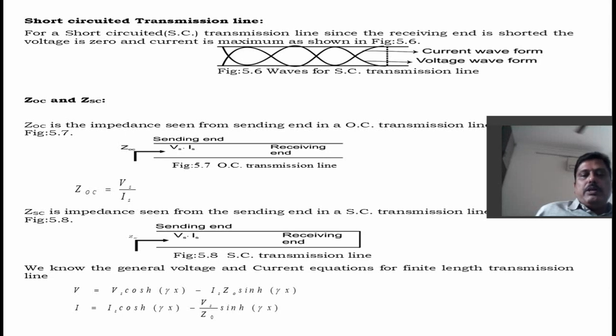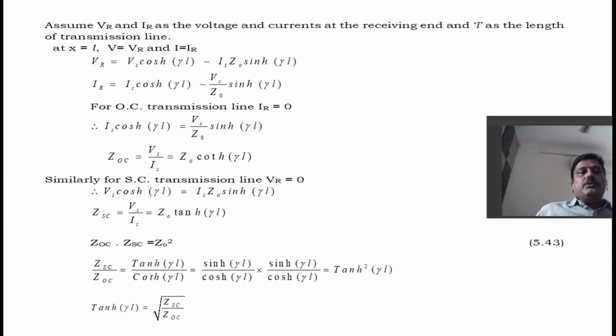We know the general voltage and current equations for finite length transmission lines in terms of Vs and Is as V equal to Vs cosh gamma x minus Is Z0 sinh gamma x and I equal to Is cosh gamma x minus Vs by Z0 sinh gamma x. Assume VR and IR as the voltage and current at the receiving end and L as the length of the transmission line. At x equal to L, V equal to VR and I equal to IR.